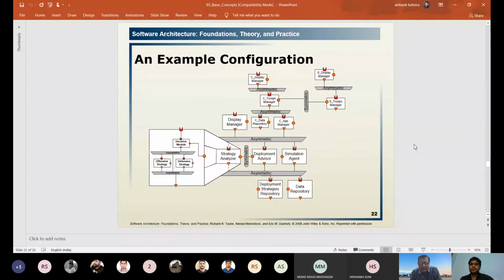Yes. You see, in a particular style, the components and connectors are connected. Just look at some orange color boxes. What are those boxes? You go through them. I will ask you. In a component, some orange color things are connected.